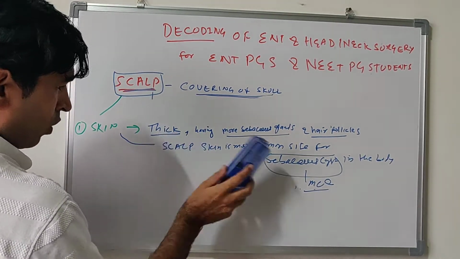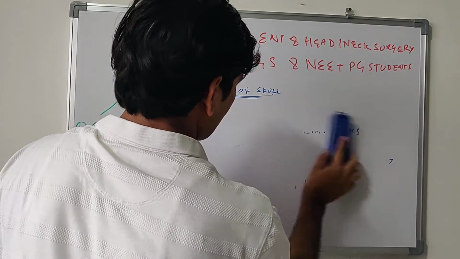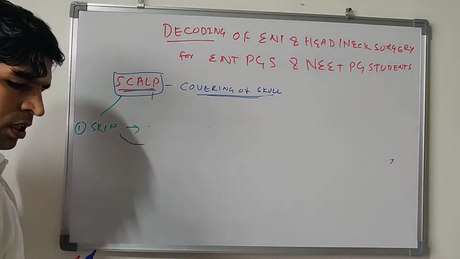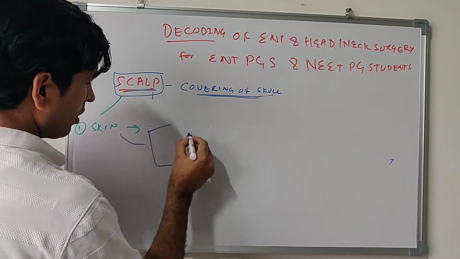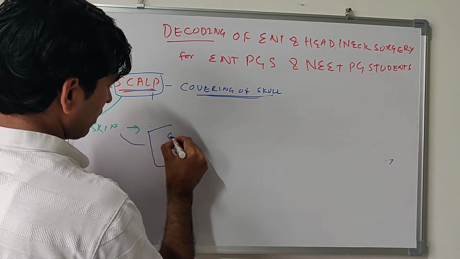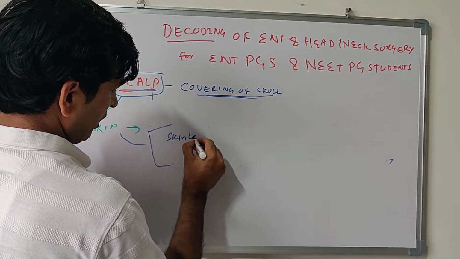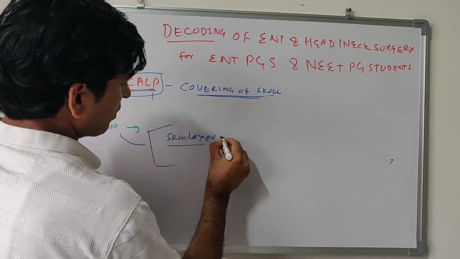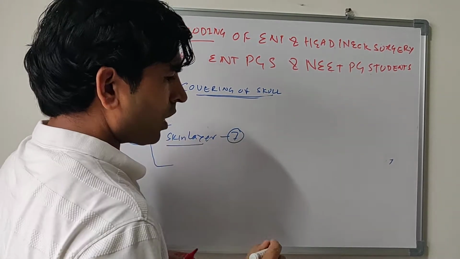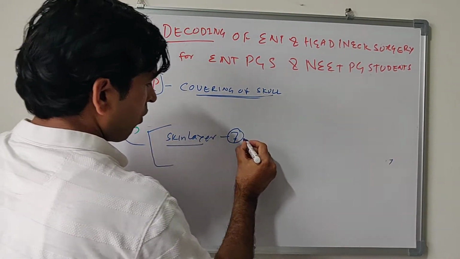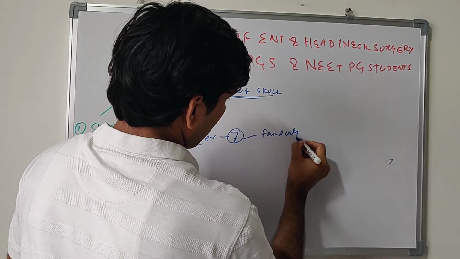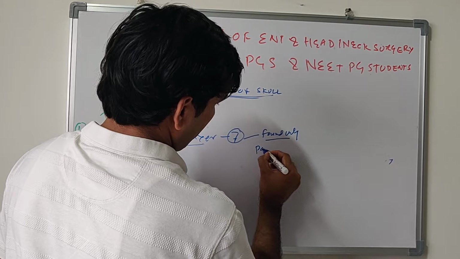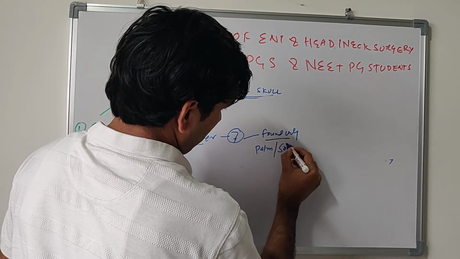Now if we talk about the skin layers, normally skin has 7 layers. Seven layers are found only in palm and sole.